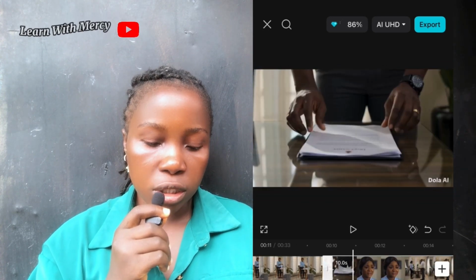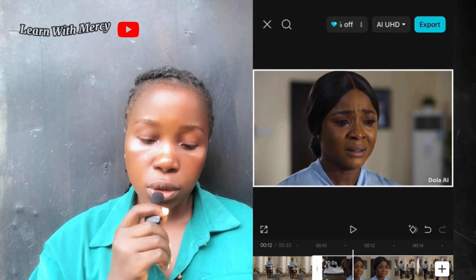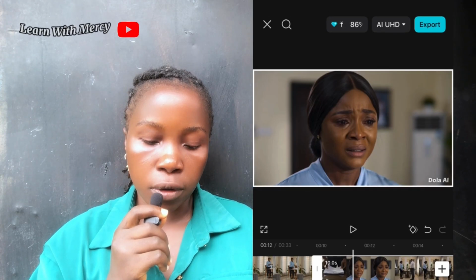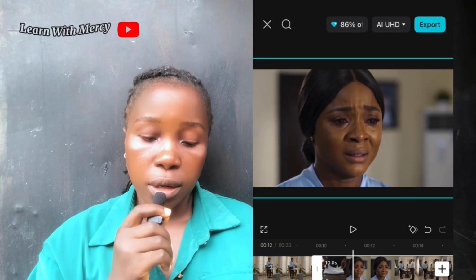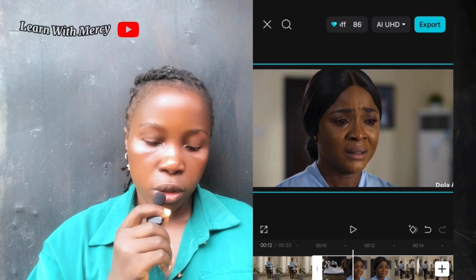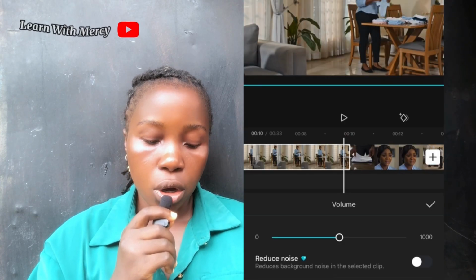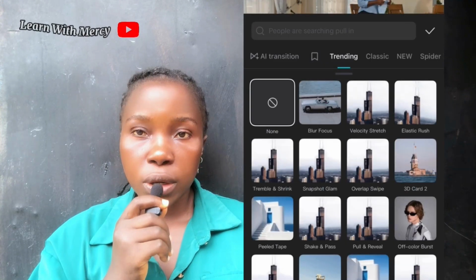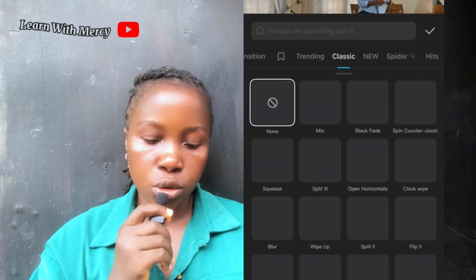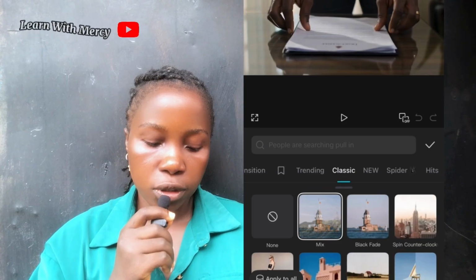You are going to do the same thing for the first scene, second scene, third scene. As many videos as you have there, you are going to do the same for all of them, so that you can remove the watermark that it came with. Then increase the volume. You can as well add animations or transitions to your video, just to make it make sense. Okay, so this is me adding transition to the video.